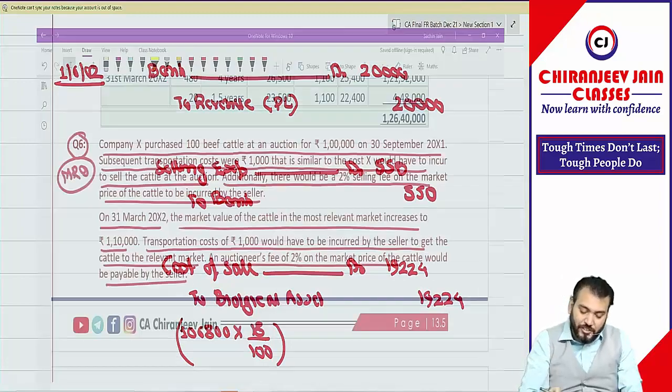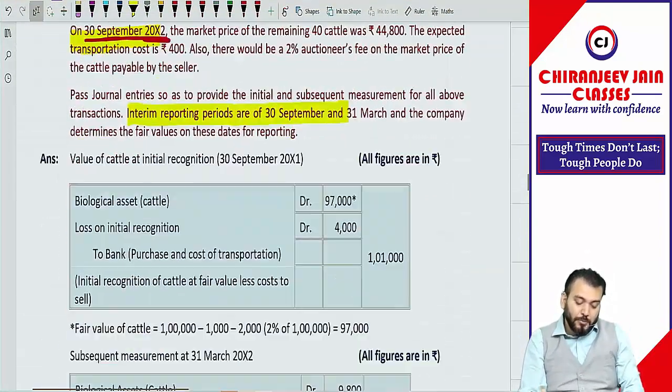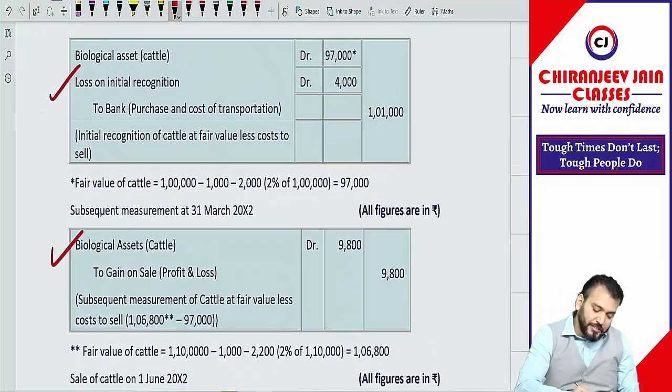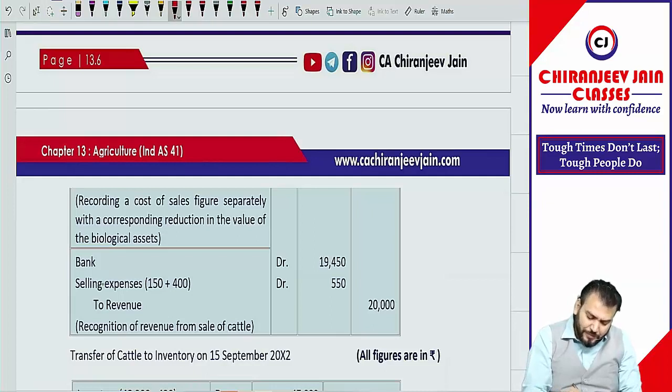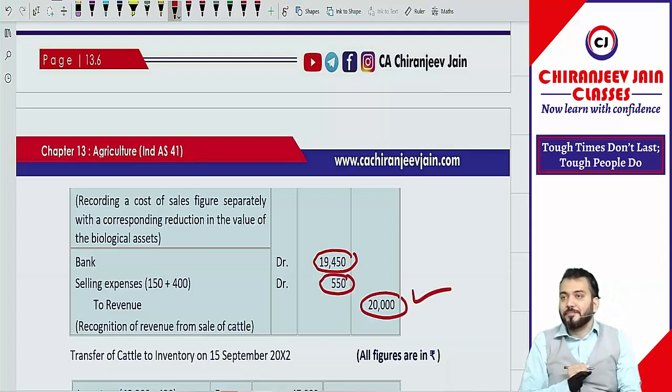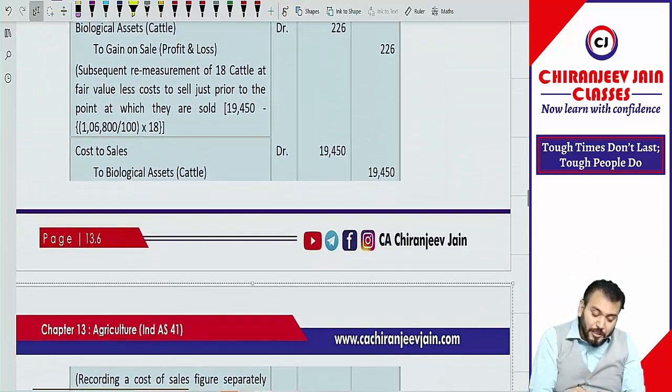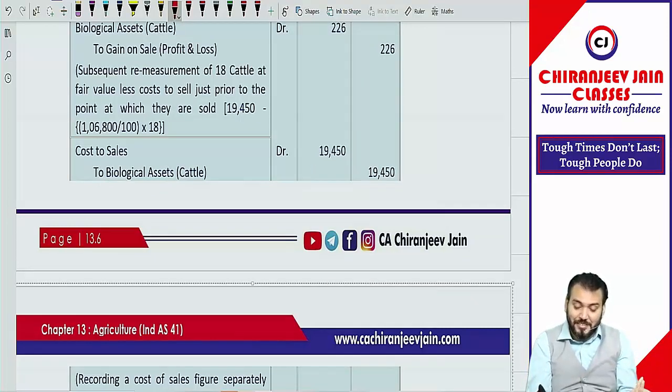But let's see what ICAI has done. This is same, this is same. What have they done? You can see, the last journal entry. They have taken bank as a net amount, then selling expense debited and revenue. This is same to same as whatever we have done, but a compound journal entry. They have compounded the journal entry. Correct. But what they have done in this, they have de-recognized the biological asset at